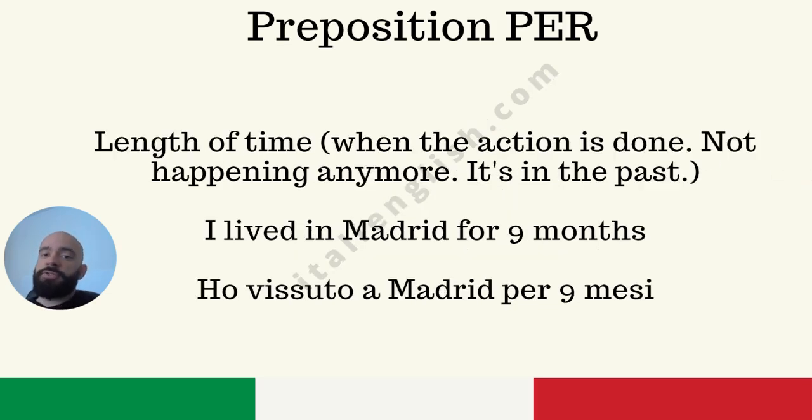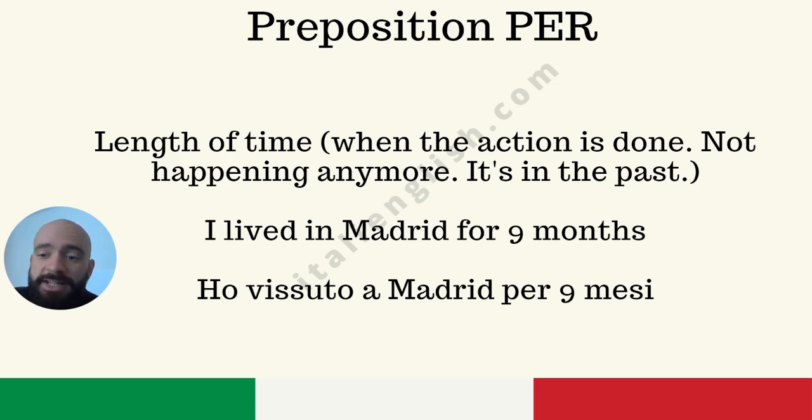Length of time when the action is done. We already saw a scenario with length of time, no pun intended, but that was with preposition da. Remember, it was like I've been living here since 2019, or I've been living here for 2 years. That for 2 years is translated with preposition da because I'm still living here. It's present. But in this case with per, it's different.